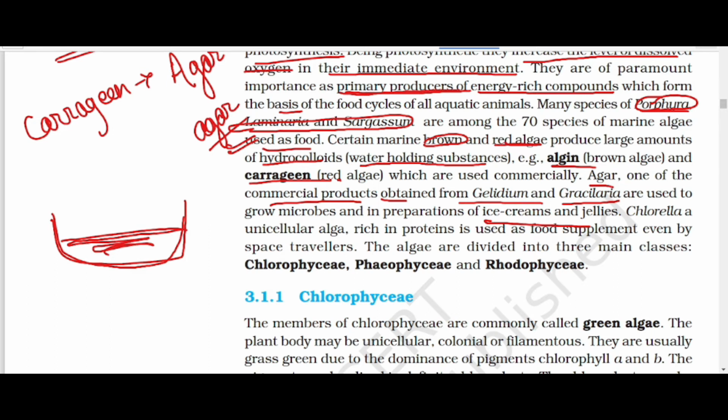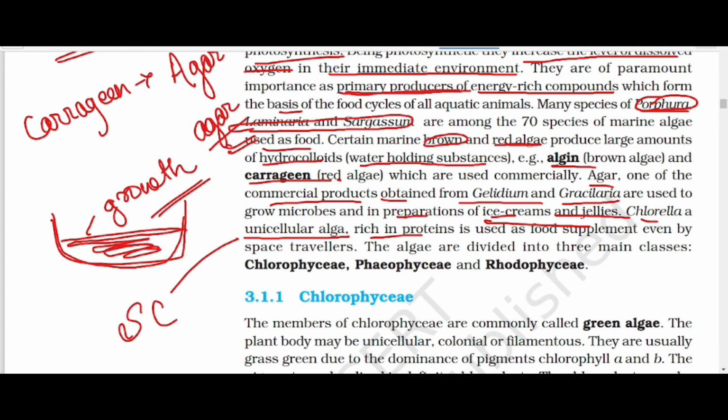It is also used in the preparation of ice creams and jellies. Chlorella is a unicellular algae, rich in protein, which gives single cell protein, and is also used as a food supplement for space travelers. It is an MCQ.